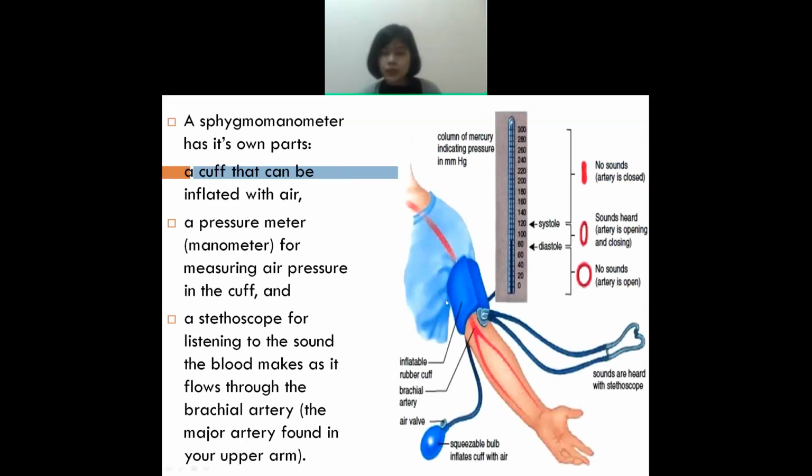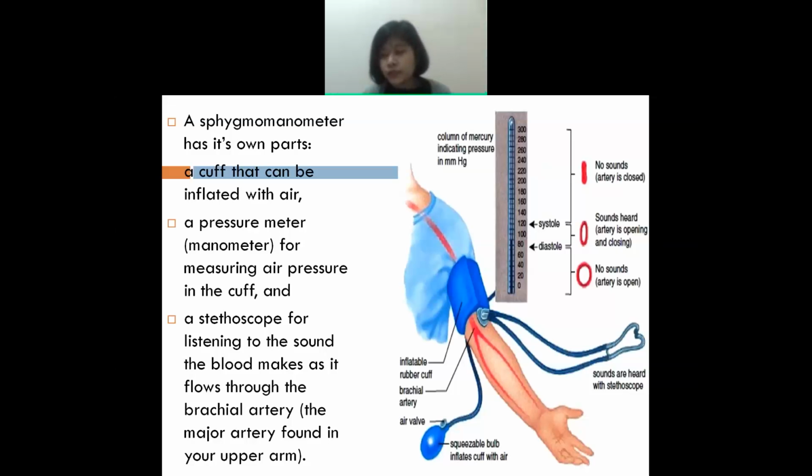Okay, so this is the sphygmomanometer, the pressure meter. This part is known as the cuff, or the rubber cuff. And this is the pipe, this is the air valve, and this is the squeezable bulb.